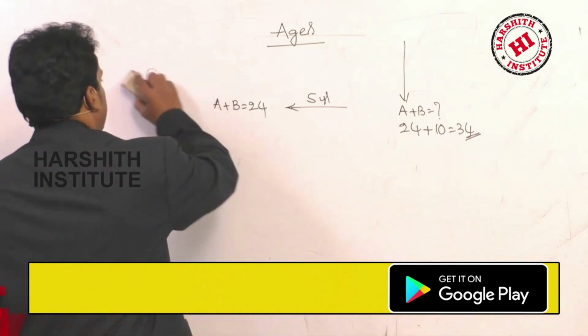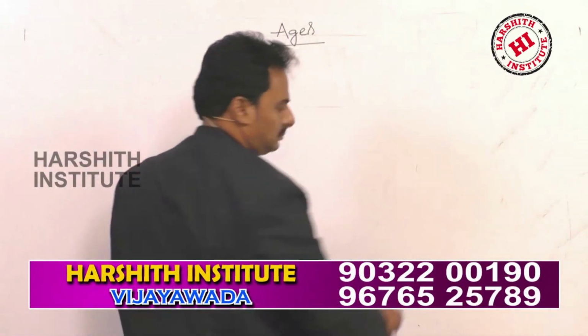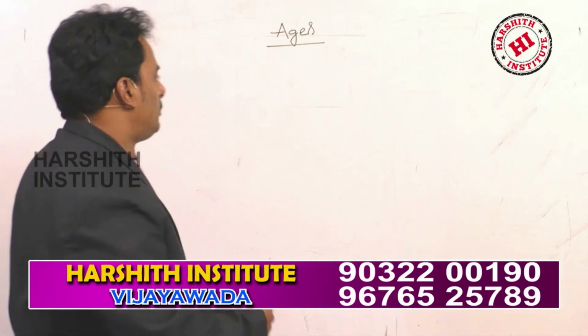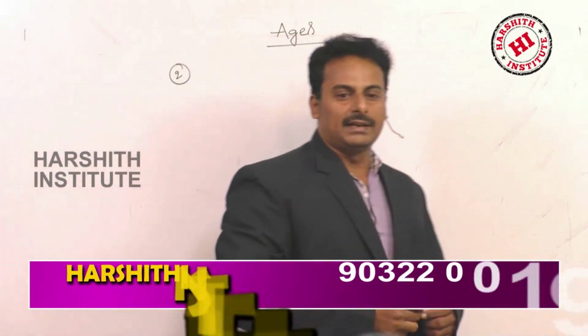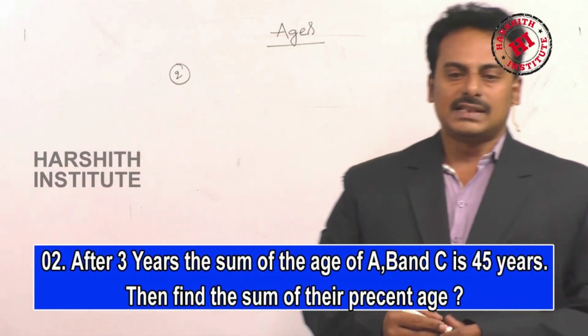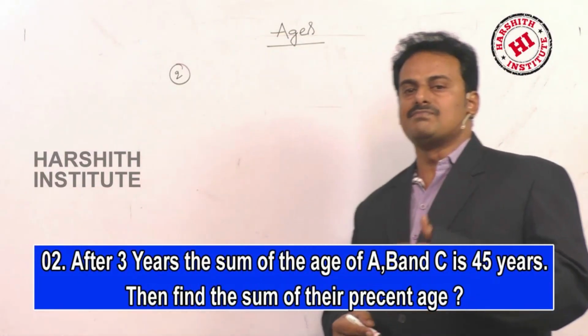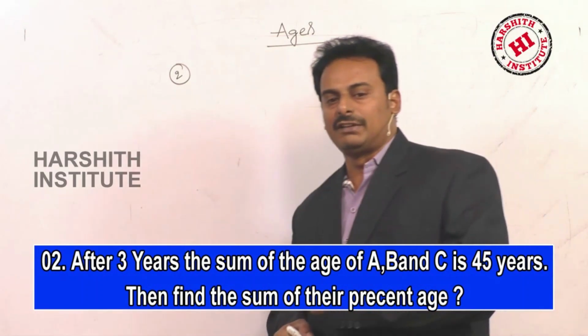Next problem. Problem number 2. After 3 years, the sum of the ages of A, B and C is 45 years.